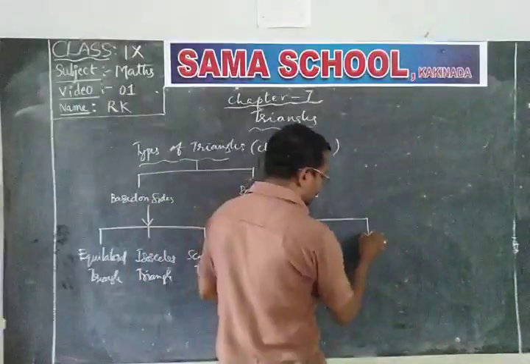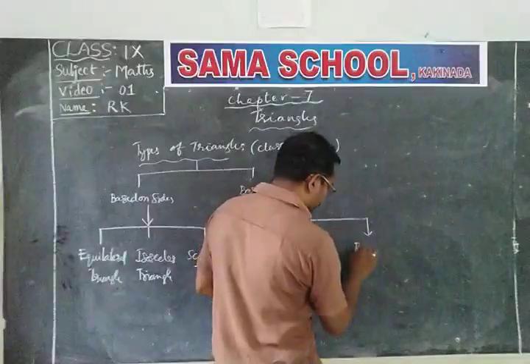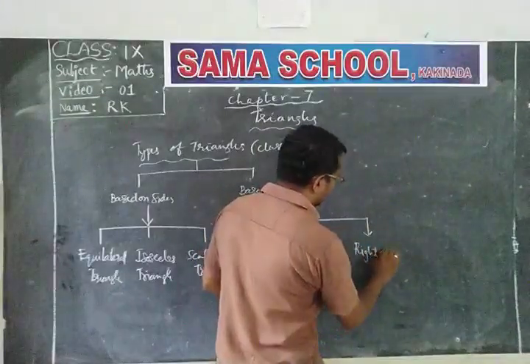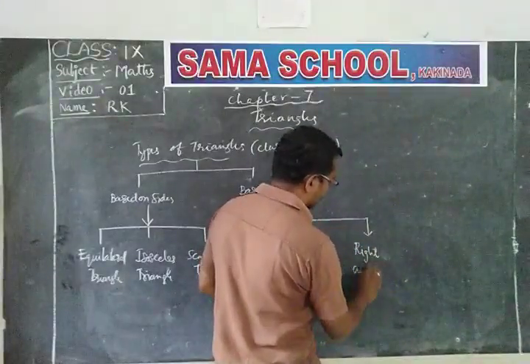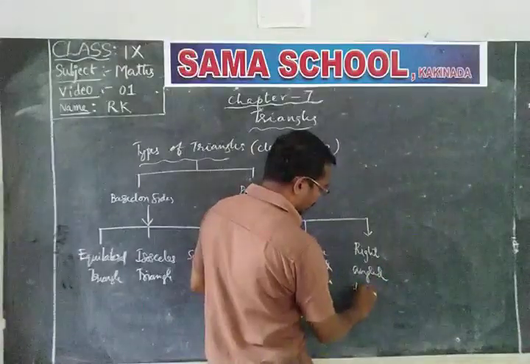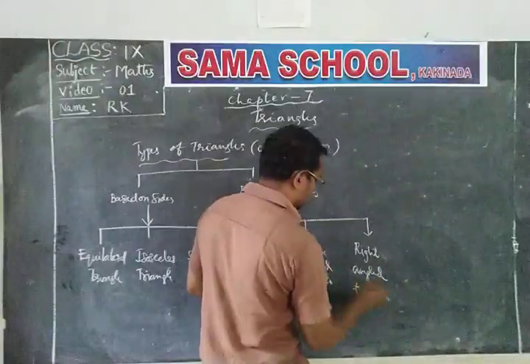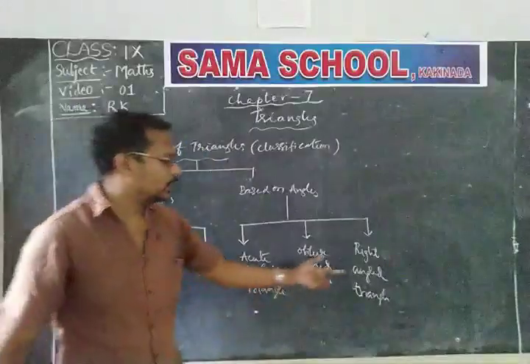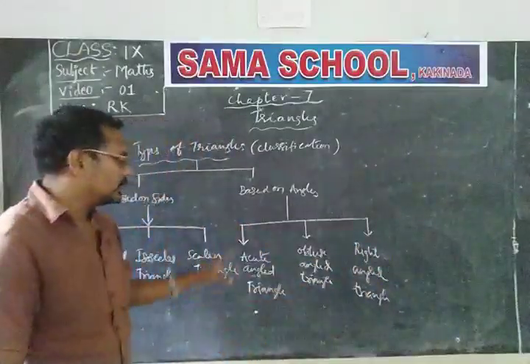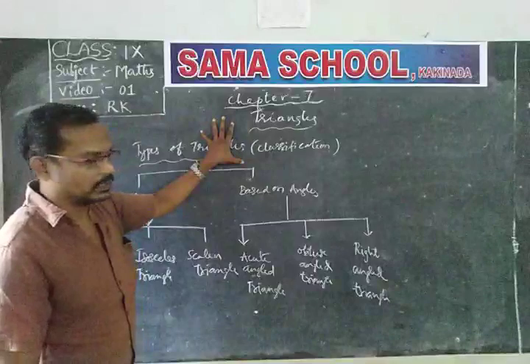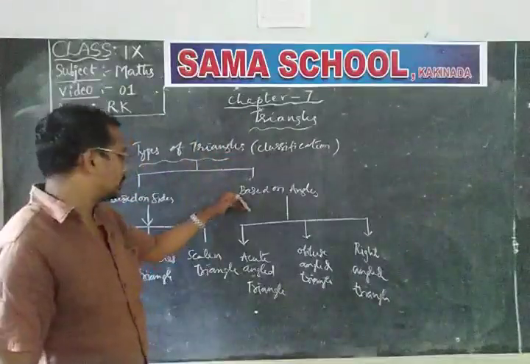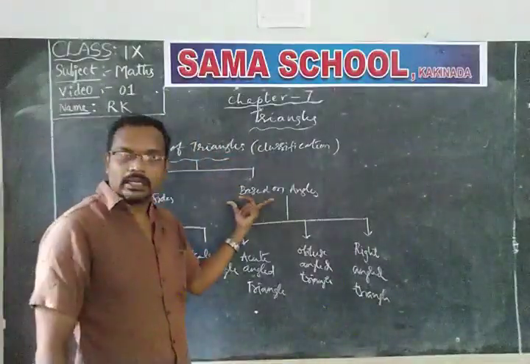And the third one is right angled triangle. And the third one is right angle triangle. Now the classification of triangles are two types according to sides and angles.